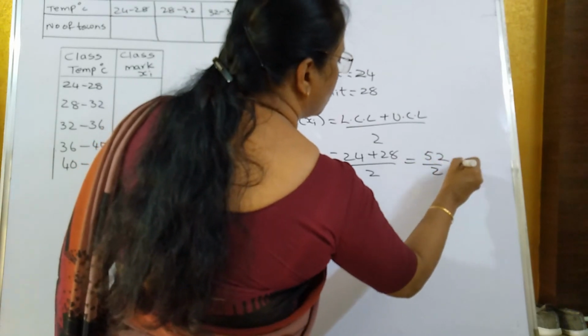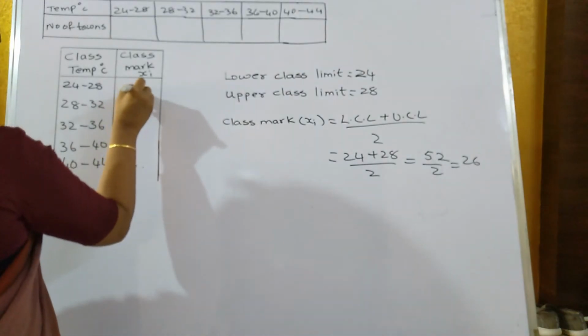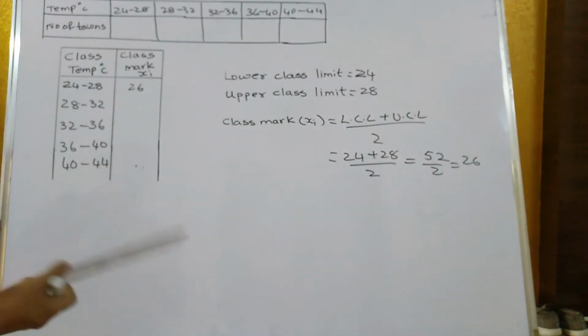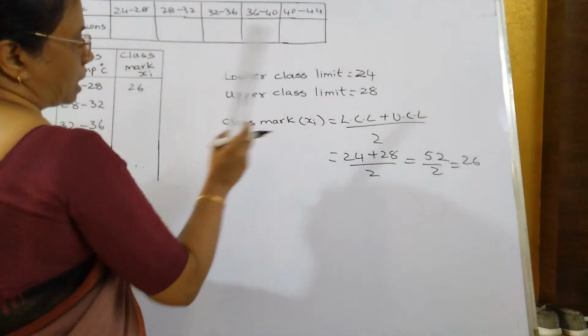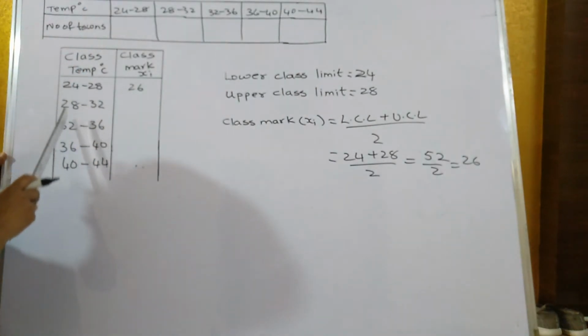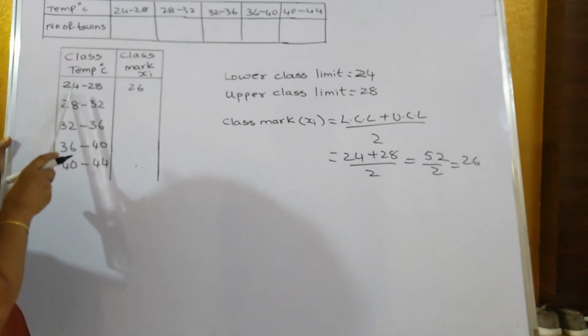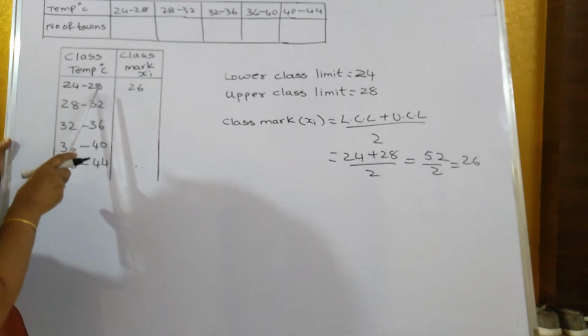52 upon 2, that's equal to 26. So the class mark over here is 26. In exam, they do ask for 1 mark, what is the lower class limit, what is the upper class limit. So don't get confused. This is a lower class limit, all these are lower class limits. If they ask for this particular sum, then the lower class limit will be 24 and the upper class limit will be